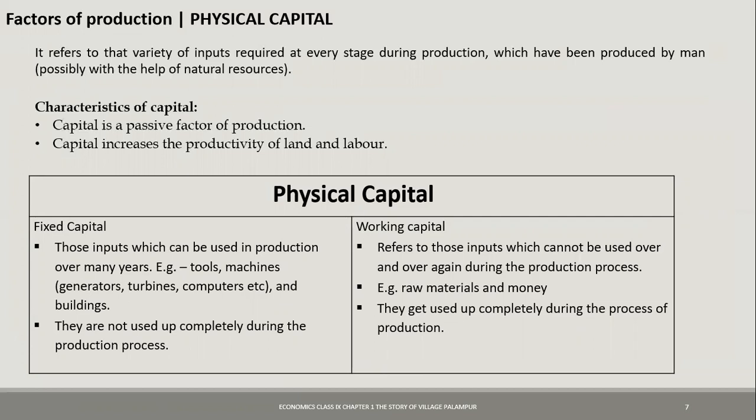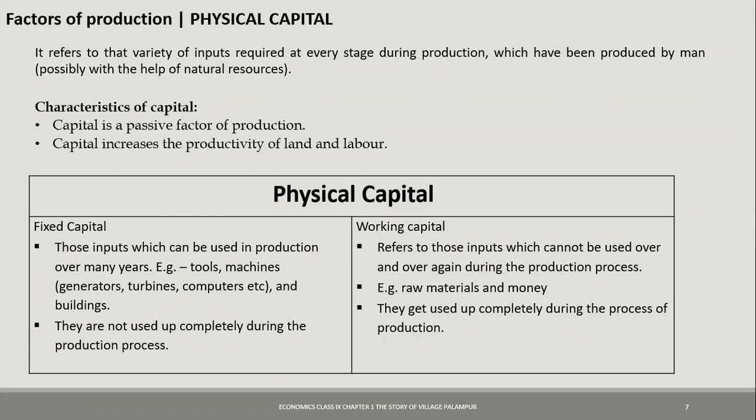Now the working capital refers to the inputs which cannot be used over and over again during the production process. The raw materials that you put in one year cannot be used again. The cash that is used cannot be used again. So that is working capital. Fixed capital is not used completely during the production process, whereas working capital is used up completely during the process of production.